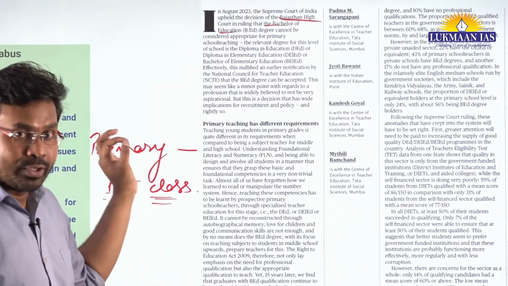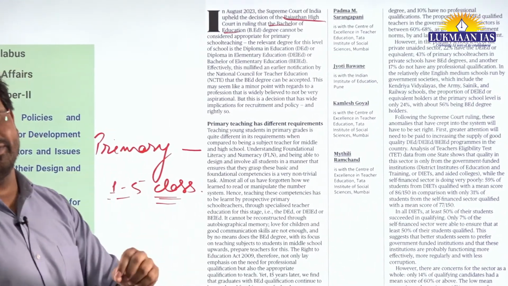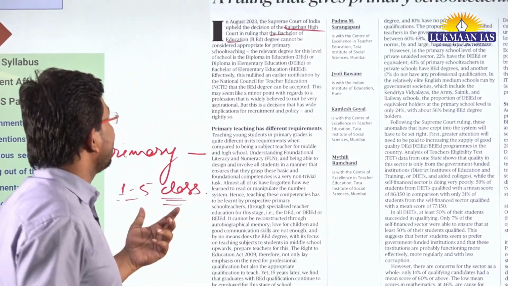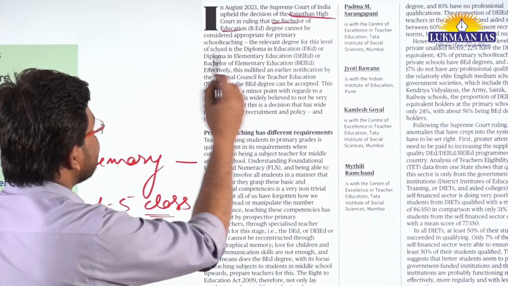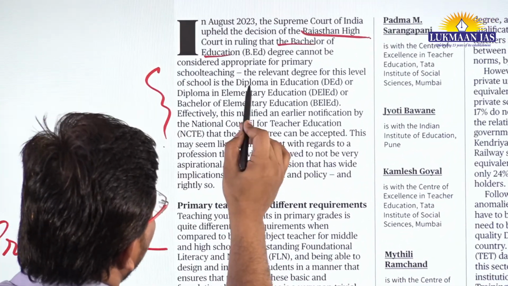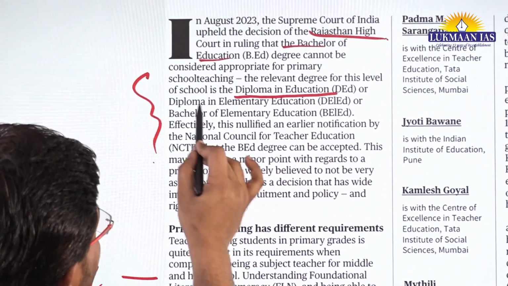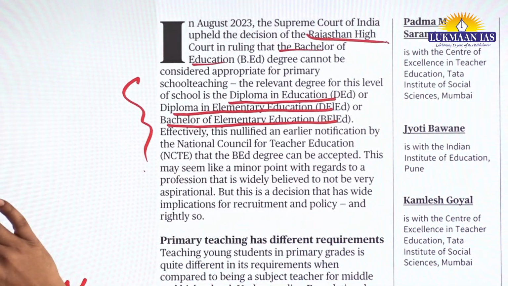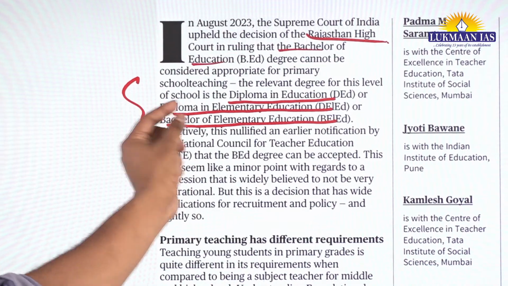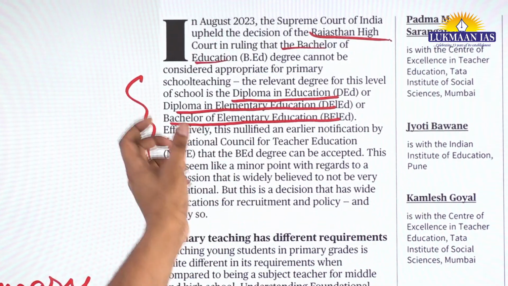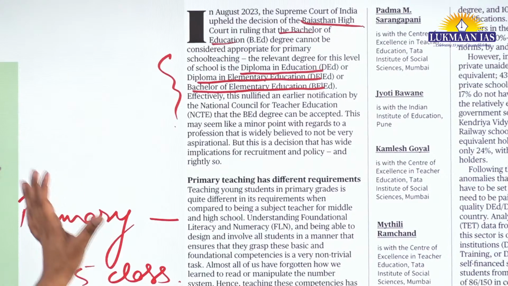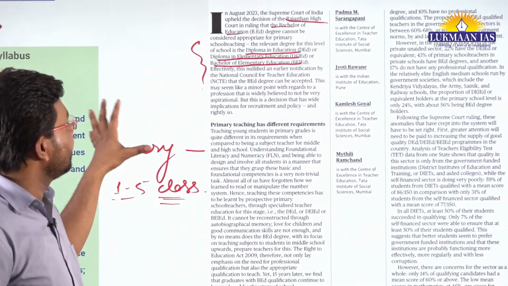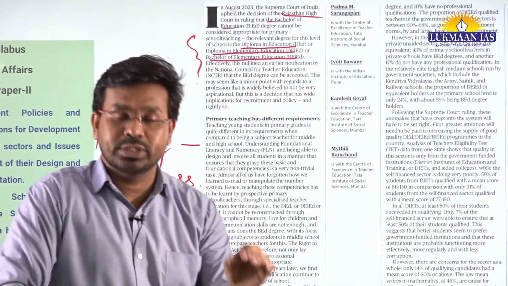Basically, the Rajasthan High Court has clarified that those people who hold a degree in elementary education are eligible. Some of the degrees and diplomas are mentioned here: diploma in education, diploma in elementary education, or bachelor of elementary education. Teachers who have done any of these qualifications are eligible to teach pre-primary and primary level students.